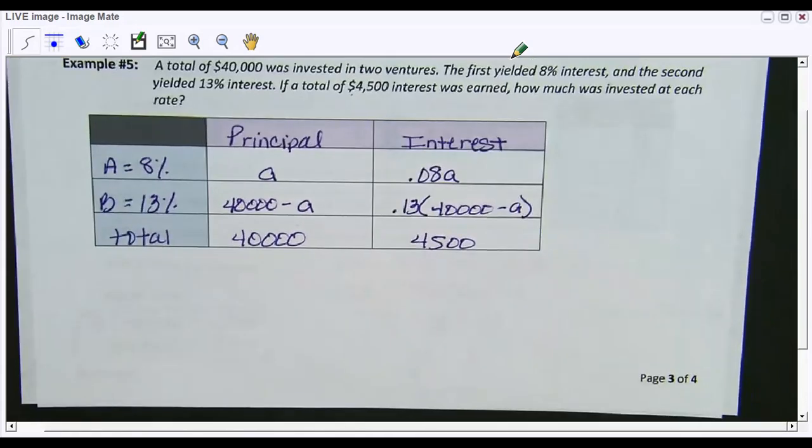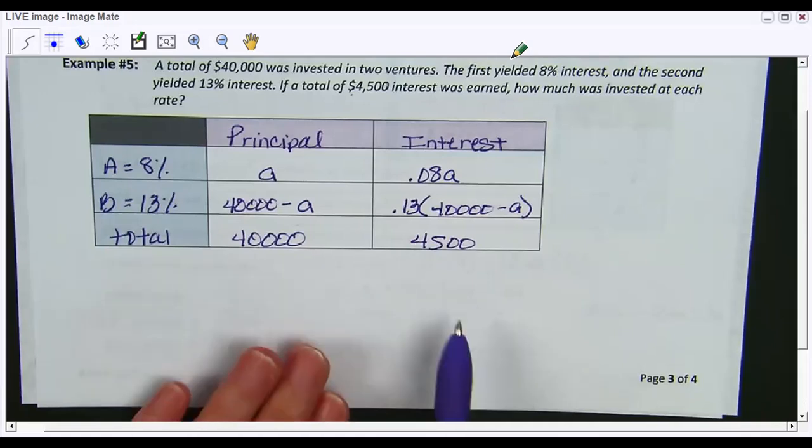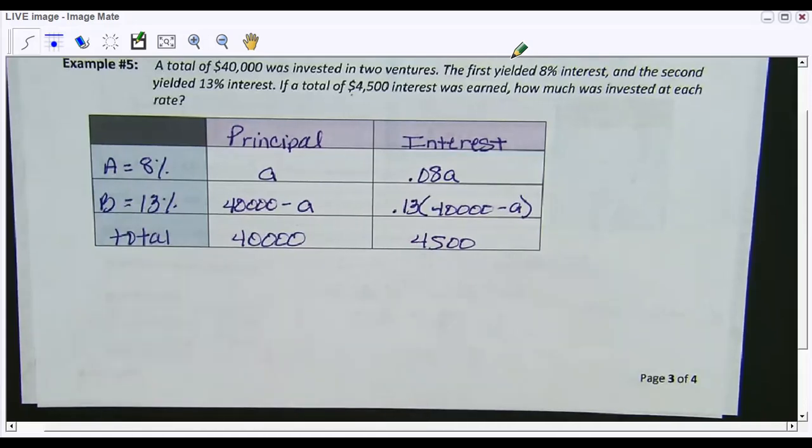Okay, so now I want you to create the equation for this account. And when we come back, you can check the equation and you can check your work. So I'm going to pause the video while you do this.